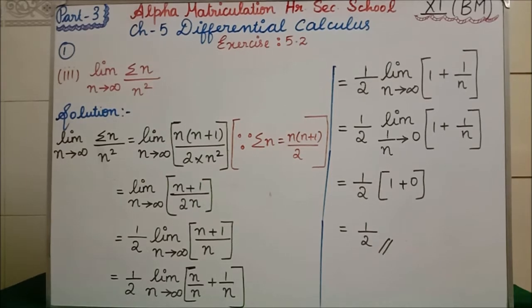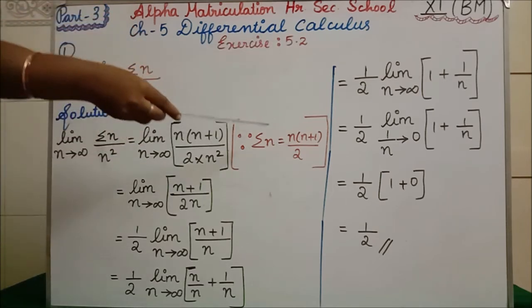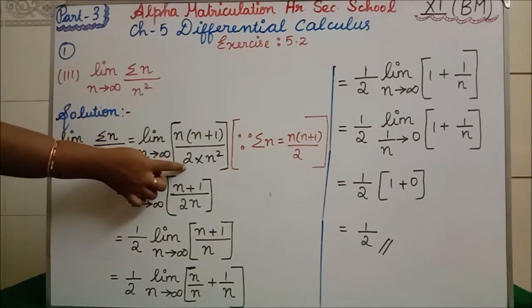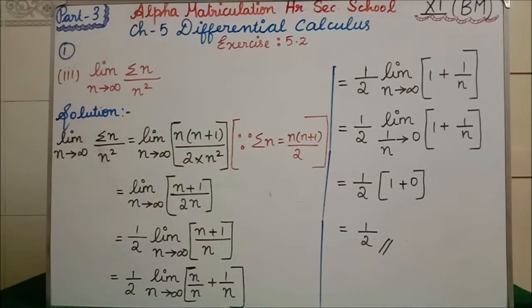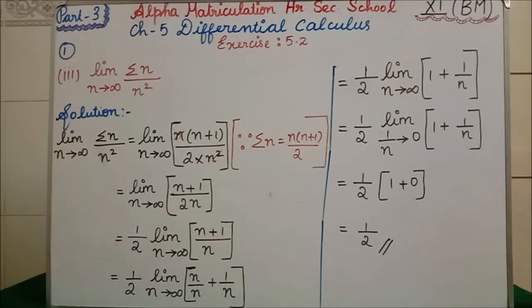Clear? So that is the formula for summation n. So in the place of summation n, our formula is n into n plus 1 divided by 2. This n square we are writing as such. Clear? Now here n and n square will get cancelled. See, I have cancelled n and n square. What remains? Limit n tends to infinity, n plus 1 divided by, here another n will be there, so 2n.